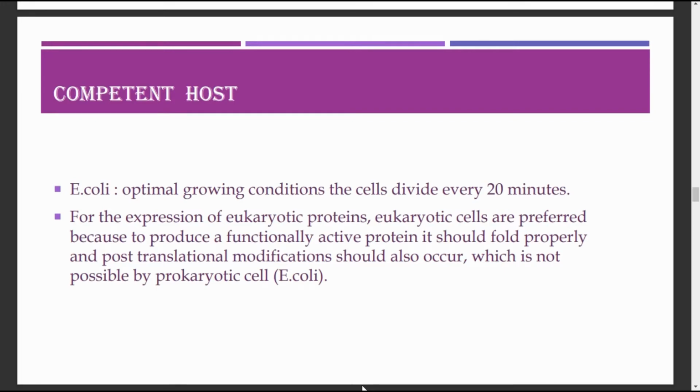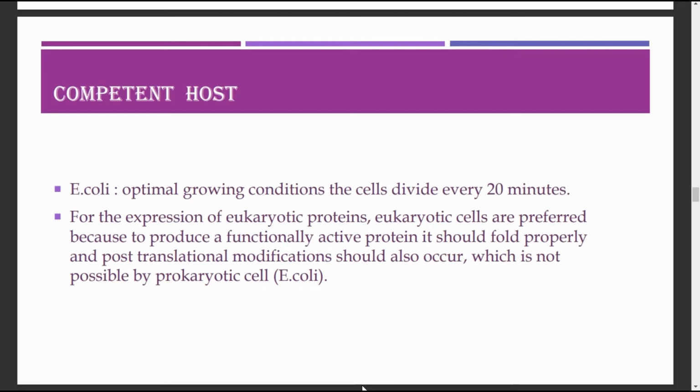The next tool needed for recombinant DNA technology is the competent host. The propagation of the recombinant DNA molecule occurs inside a living system that is called the host, and most of the time this host will be E. coli, which is a bacterium, because E. coli can divide every 20 minutes in optimal growing conditions. But this E. coli has to take up the foreign DNA, the foreign plasmid, into it. Since DNA is a hydrophilic molecule, recombinant DNA cannot pass through the cell membrane.